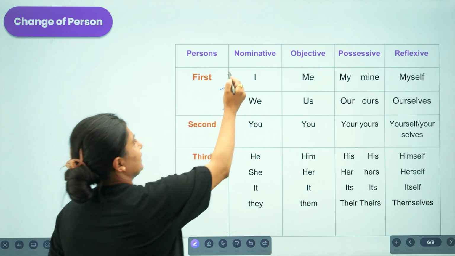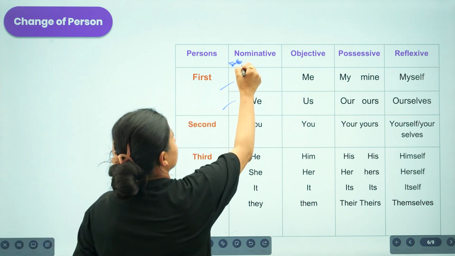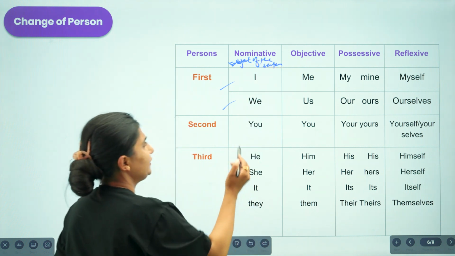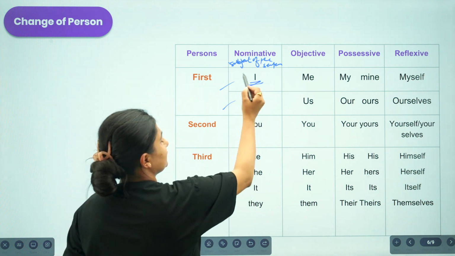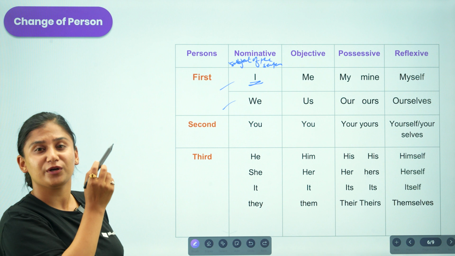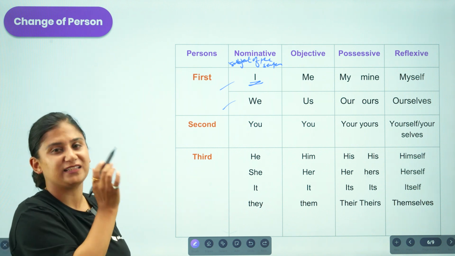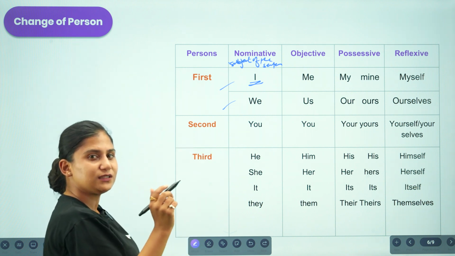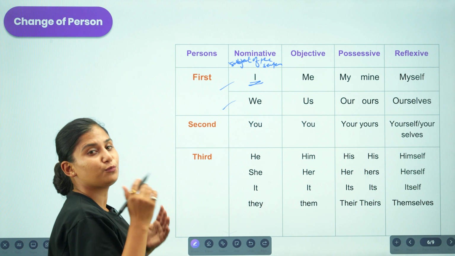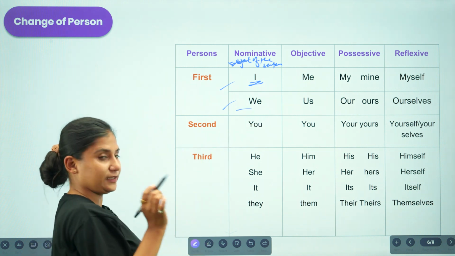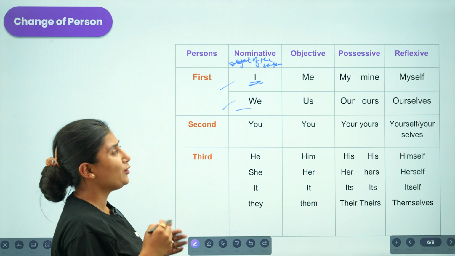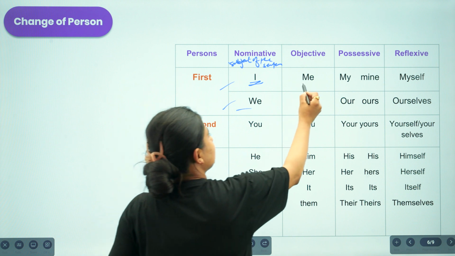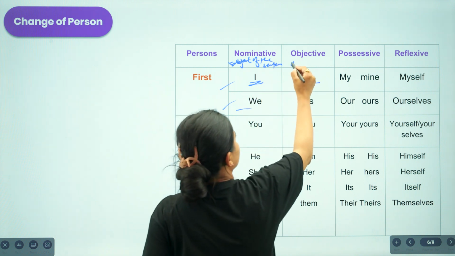So yeah, nominative is the subject of the sentence. So here this I is a subject. If this I is supposed to appear as the subject of a sentence, so in a singular, first person singular form. But if the statement is presented in a plural, first person plural form, we are supposed to use we as a subject. Similarly, whenever we are presenting our ideas, focusing on the object of a sentence, we use this me. So objective refers to the object of a sentence.